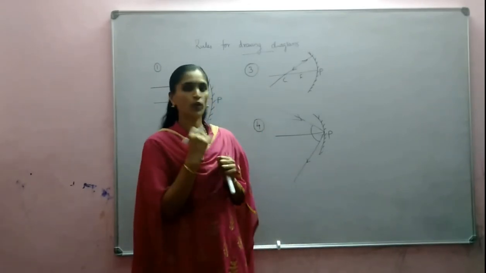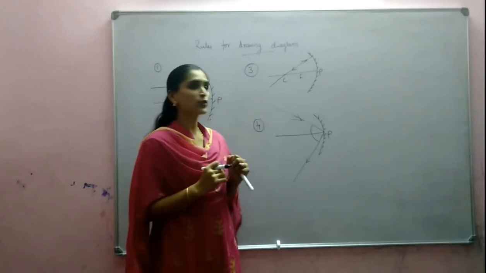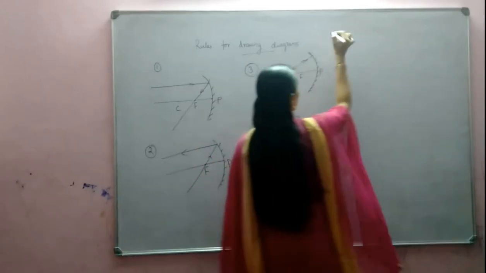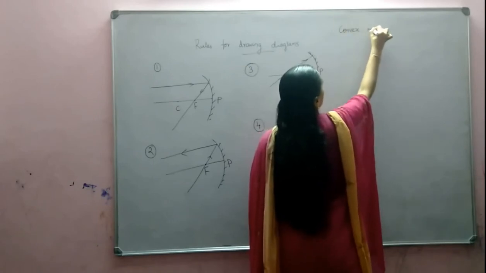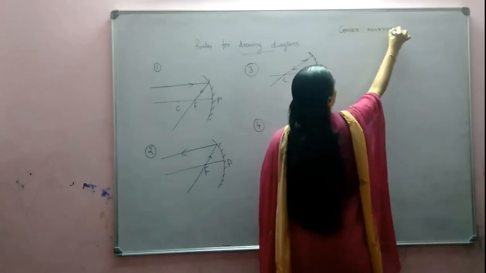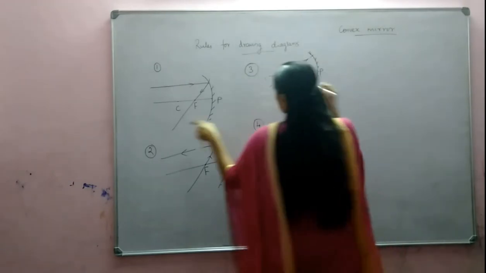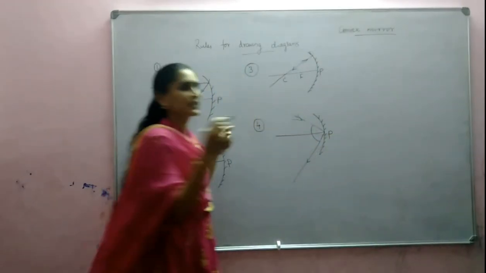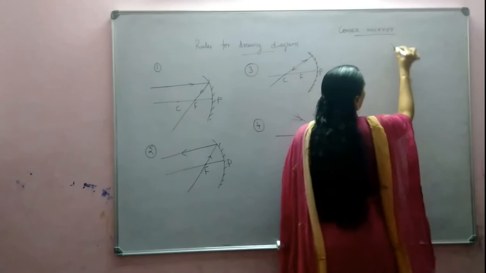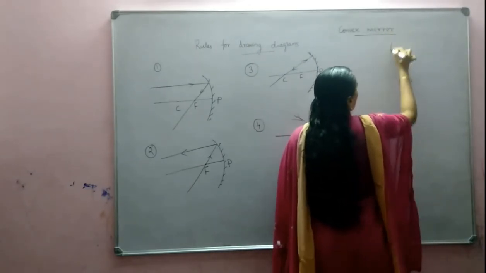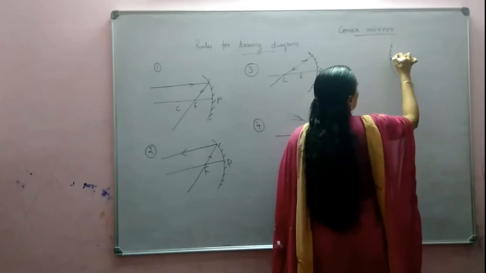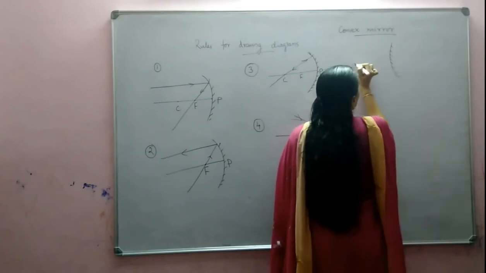This is for concave mirror. Now in the case of convex mirror, what happens? For convex mirror, the first case what we discussed here, a ray parallel to principal axis, we can draw. Convex mirror, not concave mirror. We have to draw convex mirror. So, ray parallel to principal axis.